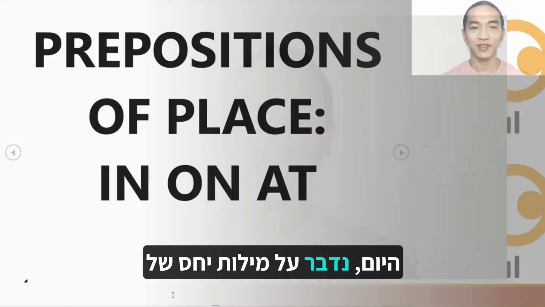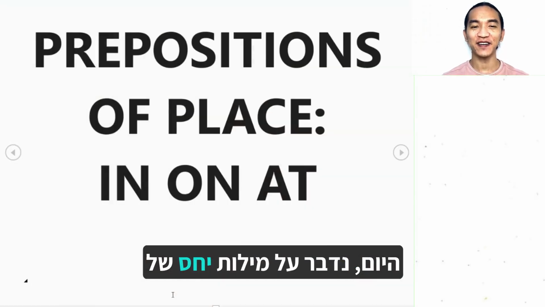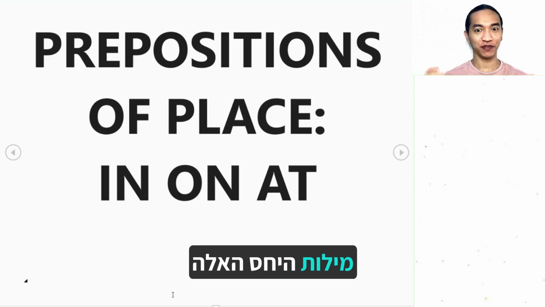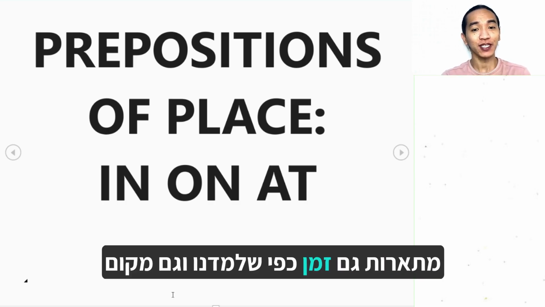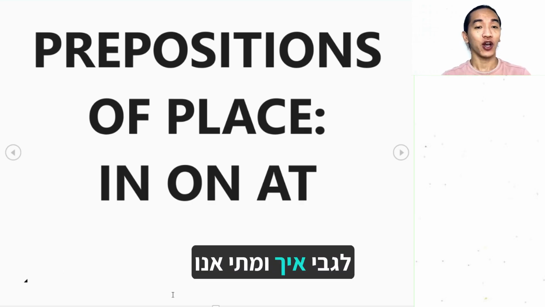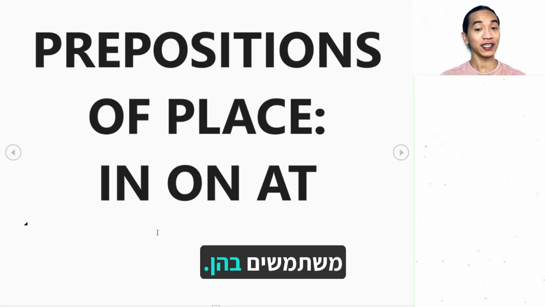Let's go. For today, let's talk about the prepositions of place using in, on, and at. Of course, in, on, and at are also used as prepositions of place, and they have their individual meaning on how or when we use these prepositions.